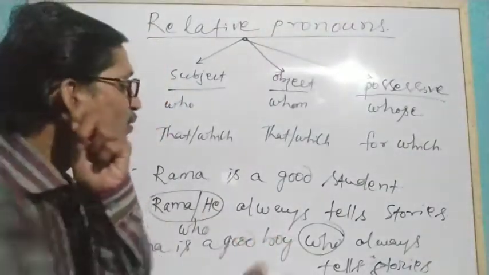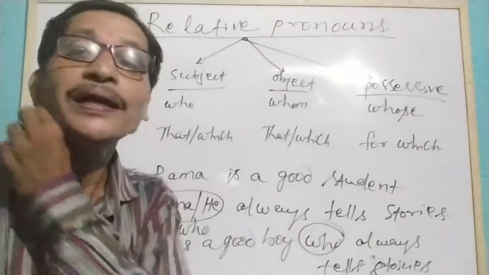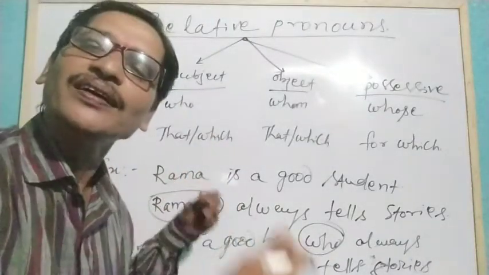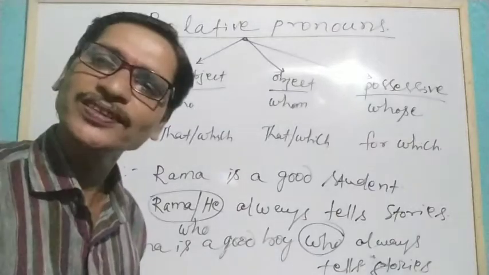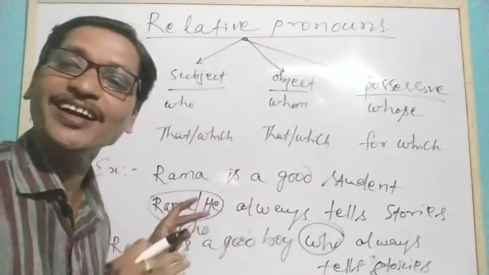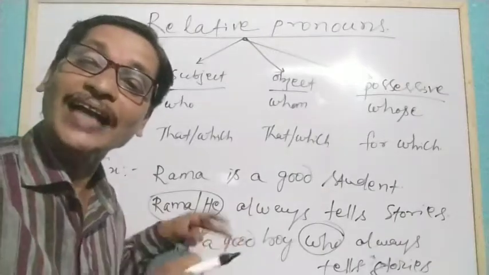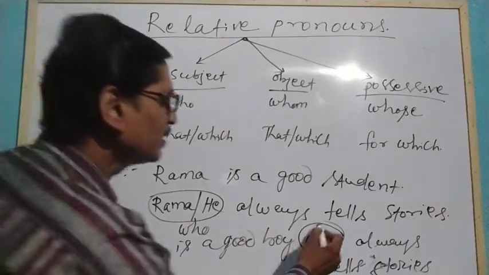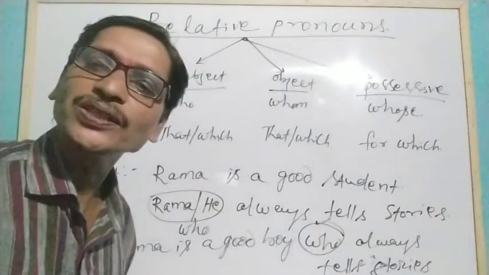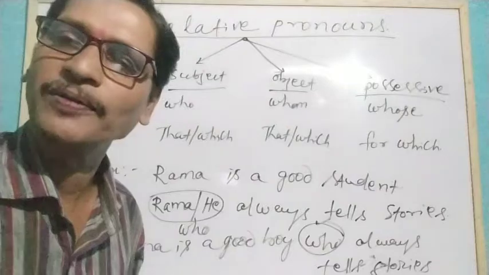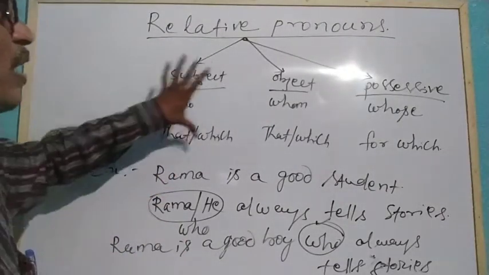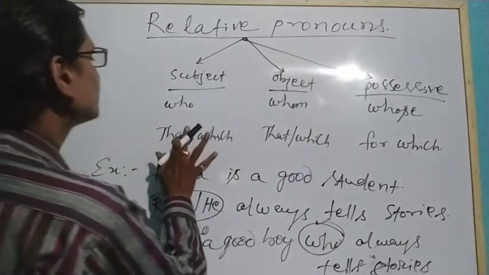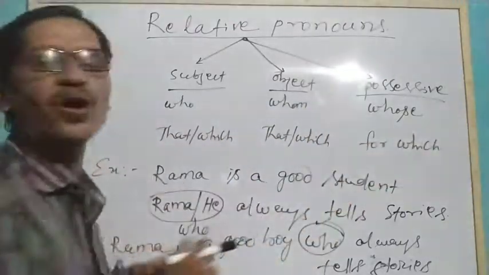Therefore this who, which is a pronoun, creates a relation between two clauses, so it is called a relative pronoun. You understood? We are just recalling this so that you can better understand and recall our previous discussion. So here, who is functioning as a relative pronoun. Relative pronouns are who, whom, whose, that, which, and for which.